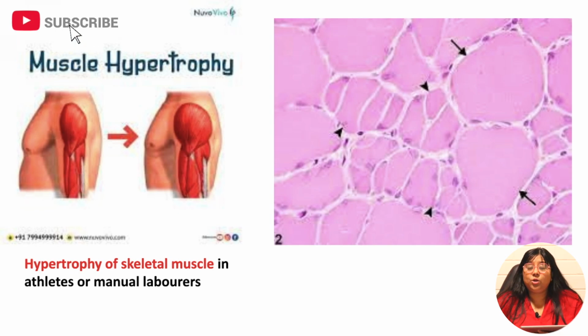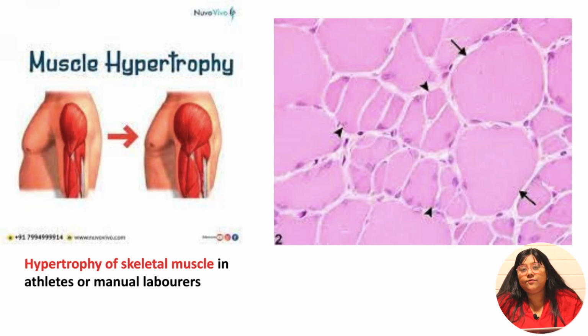Another example of pathological hypertrophy is muscular hypertrophy. You have seen the bulky athletes and the bodybuilders, and also you have seen the manual laborers. They have increased muscle mass. Now, how is this muscle mass increasing? It is because of hypertrophy. Because of increased workload, the skeletal muscles are undergoing hypertrophy, which is actually an increase in the size of skeletal muscles. If you are seeing this histopathological picture, you can note there is an increase in the size of these skeletal muscles. So here the skeletal muscle is undergoing hypertrophy.